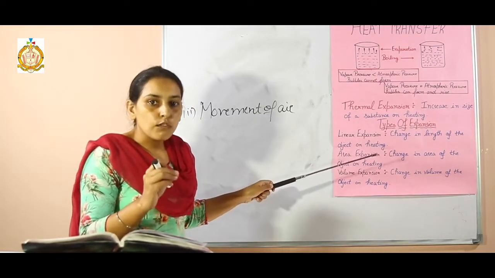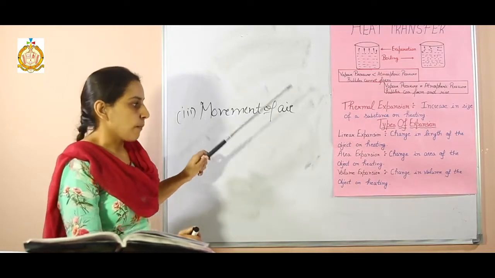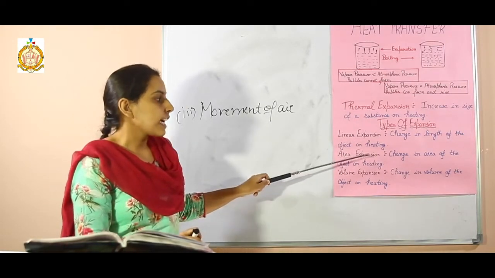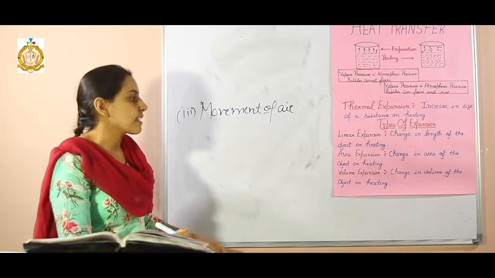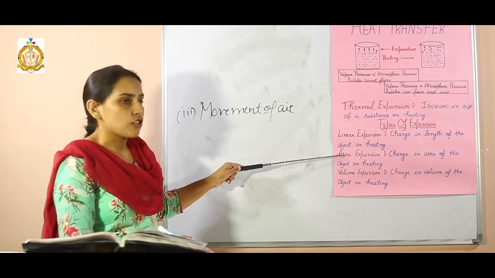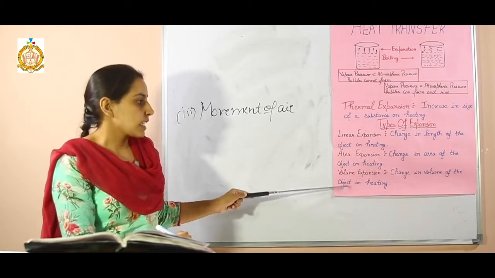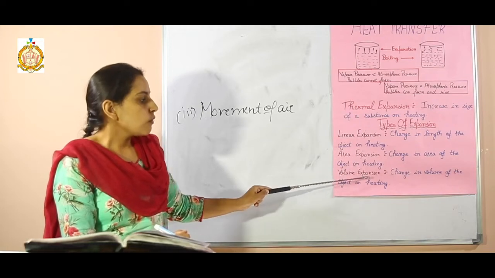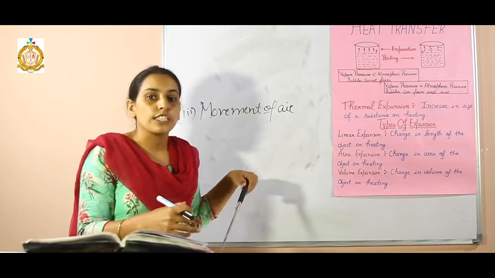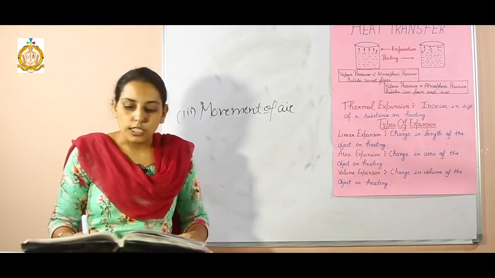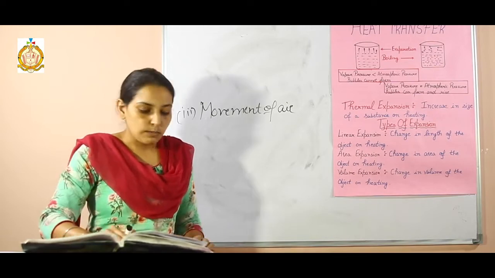Next one is area expansion. If the area is changed on heating, this is called area expansion. Area expansion is also called superficial expansion. Third one is volume expansion. If the volume of the object is changed on heating, this is called volume expansion, and this is also called cubical expansion.